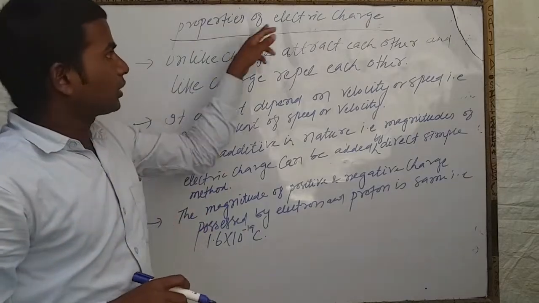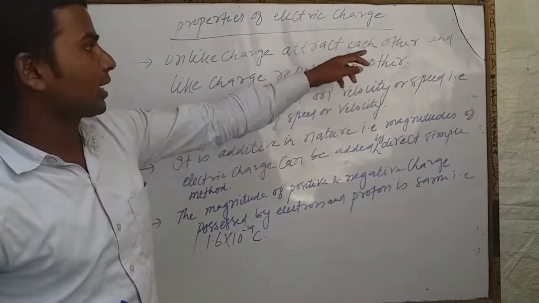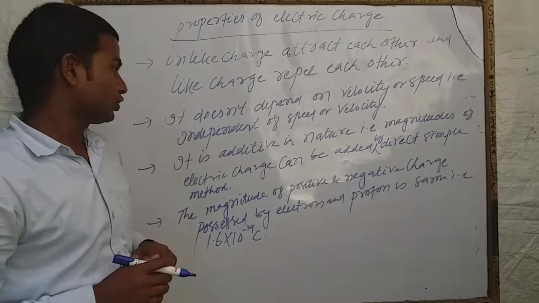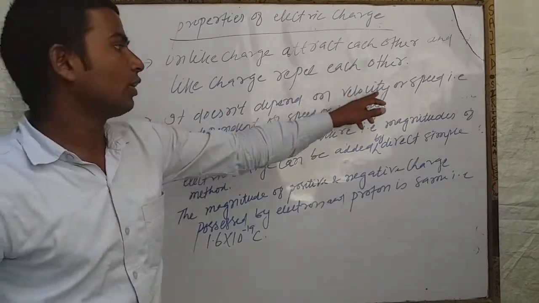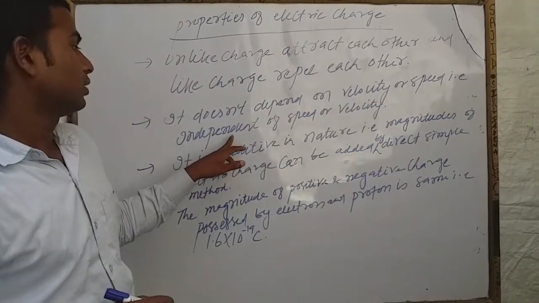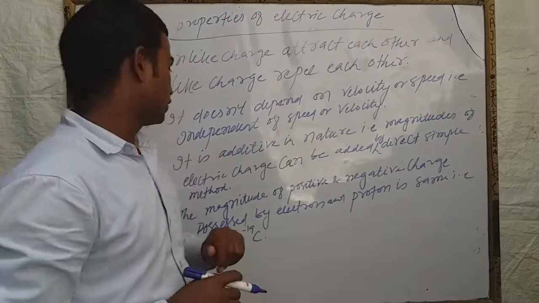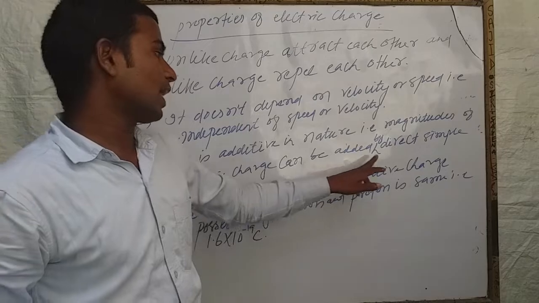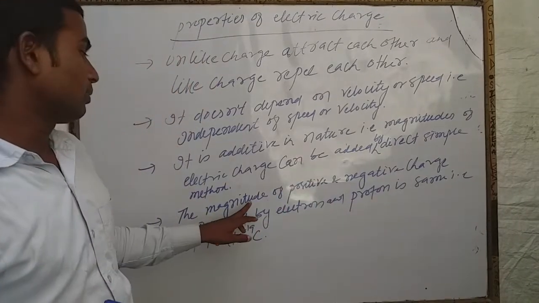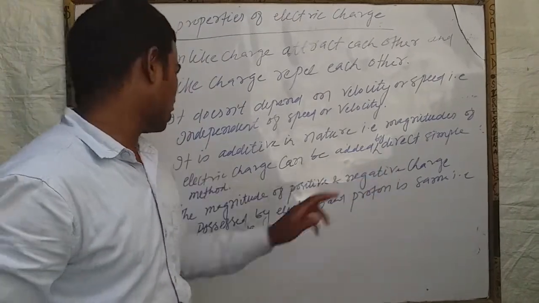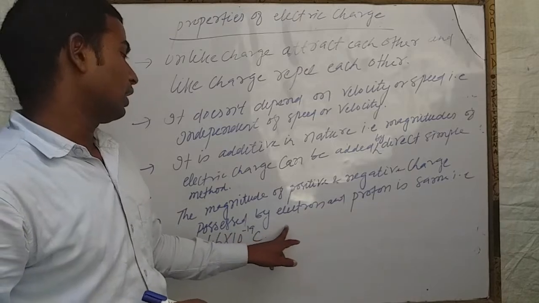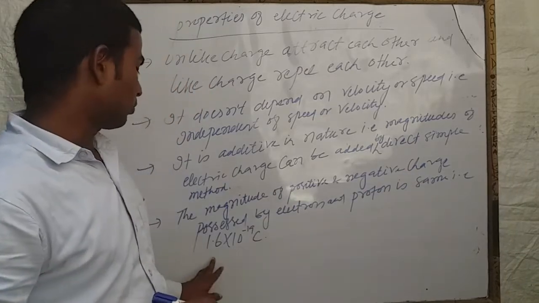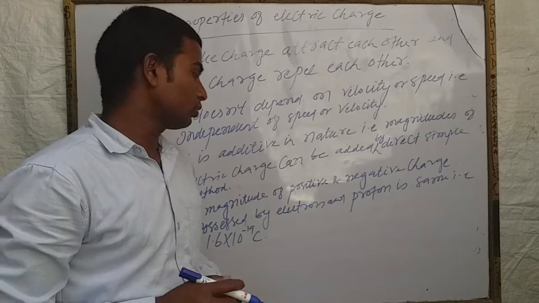Okay, you should write the properties of electric charge. Unlike charges attract each other and like charges repel each other. It does not depend on velocity or speed; that is, it is independent of speed or velocity. It is additive in nature, that is, magnitudes of electric charge can be added by a direct simple method. The magnitude of positive and negative charge possessed by electron and proton is the same, that is 1.6 into 10 to the power minus 19 coulomb.